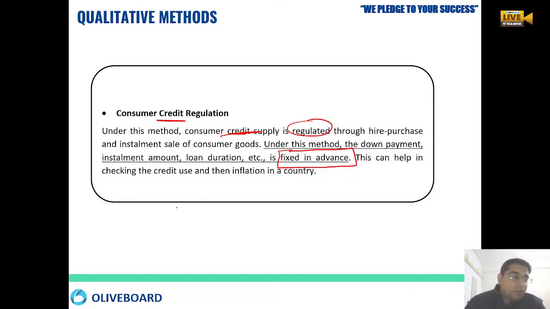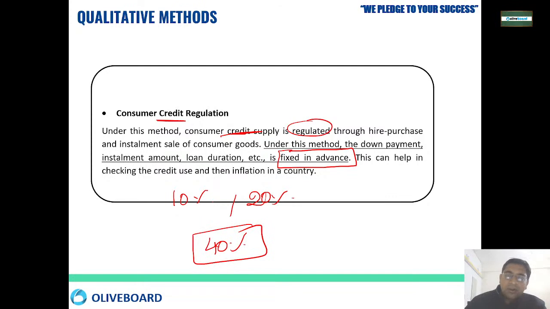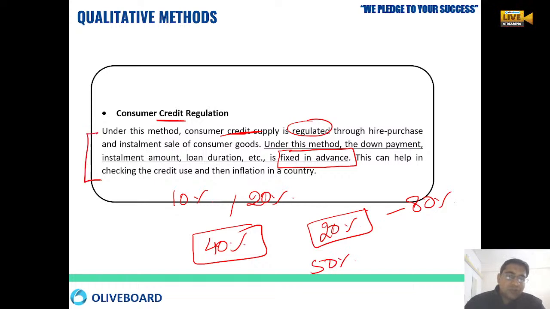See what is going to be your down payment, whether your down payment will be 10%, whether it is going to be 20%. If you are a very bad customer, they will ask you to provide around 40% of your own money. But if you are a very, very good customer and in the earlier times you have paid your loan money at a very proper time, so they will say, okay, sir, you can give 20% only. Okay, we will give you 80%. But if you are a very, very bad customer, they will ask you to pay 50%, we will give you 50%. Okay, so this is how the fixation happens, based on the consumer credit, कि कंज्यूमर की क्या क्रेडिट है, अच्छी है, बुरी है, क्या है, ठीक है.